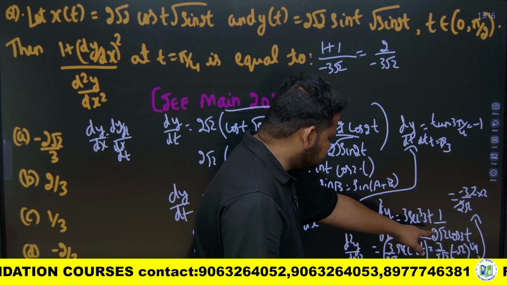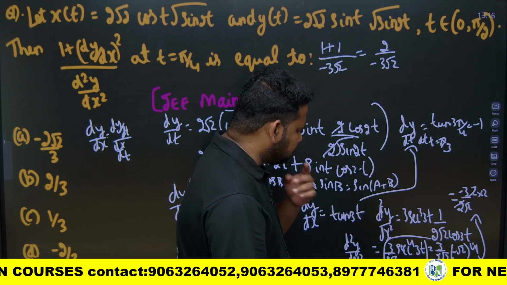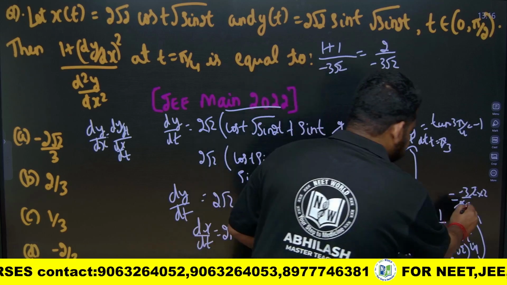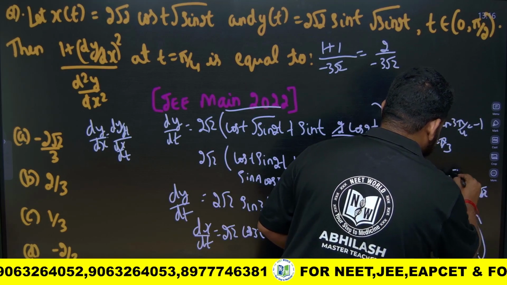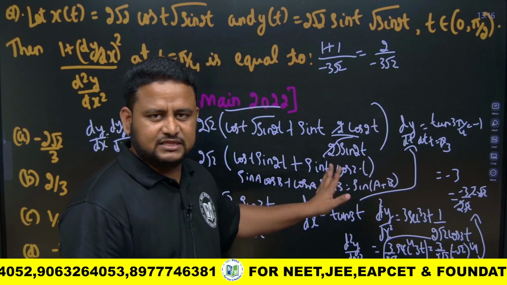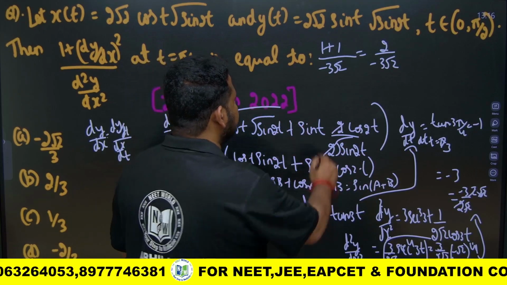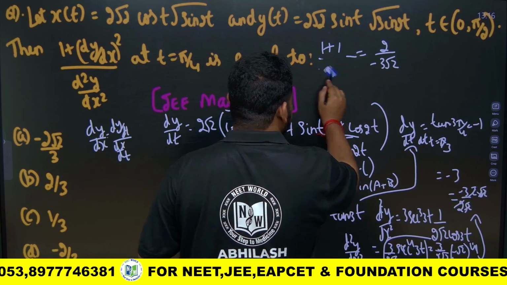secant power 3, this will be cos 3, so if it goes up, this will become to the power of 4. Again this root 2 and this 2 will cancel, this will actually be 2 root 2, so I will get the answer as minus 3. If you calculate, you will get the answer as minus 3. If I put the value, actually here it will not be root 2, it will be just minus 3.